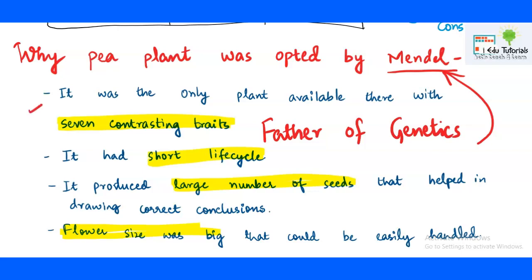For the reasons listed here, these were the basic reasons why he chose the pea plant, and the names of the characters along with their contrasting forms of the traits are also very important.